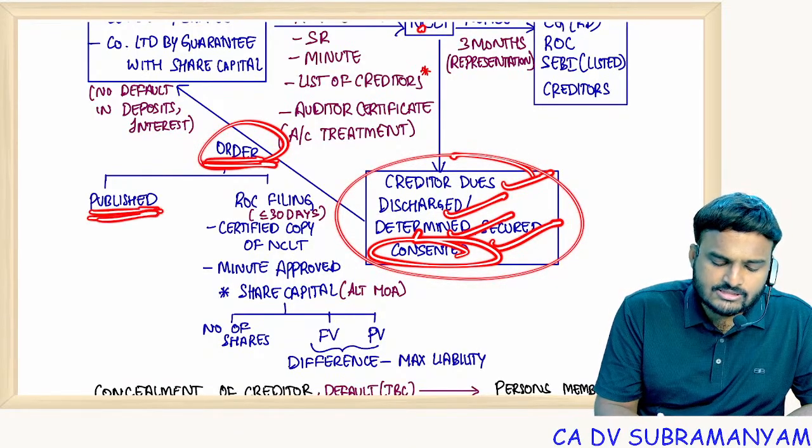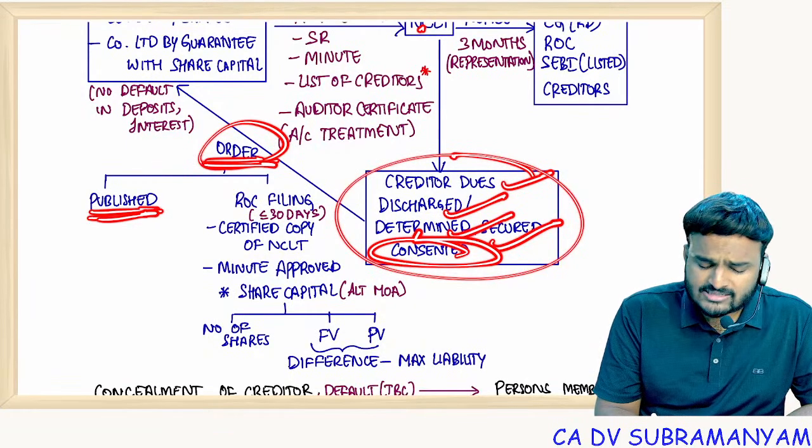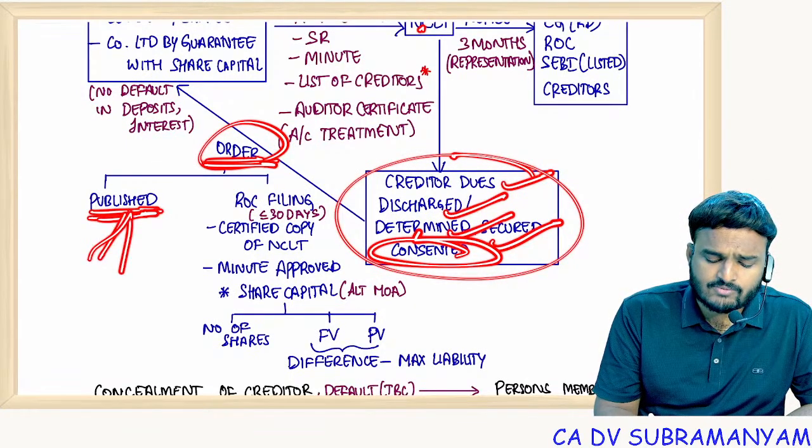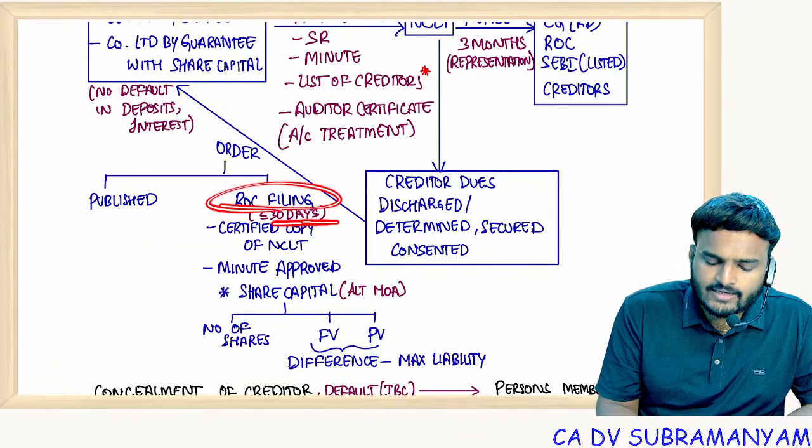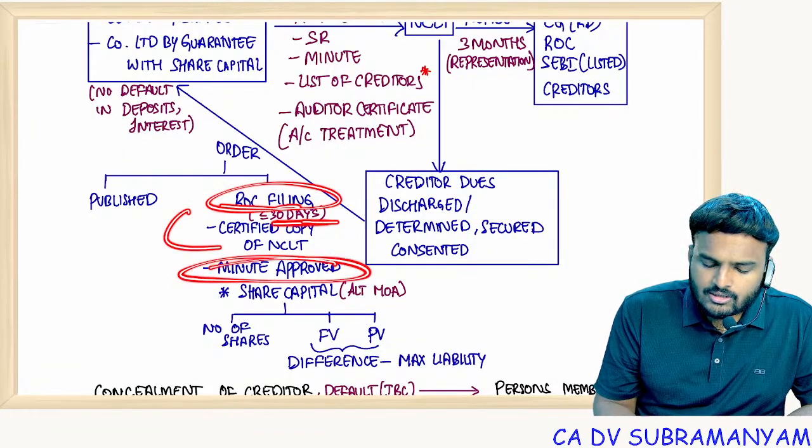Now publish in newspaper as well as on the website. Publication in two newspapers: a vernacular newspaper and an English newspaper. Also file a copy with ROC. Within 30 days of the NCLT order, file a copy with ROC, along with the approved minutes.